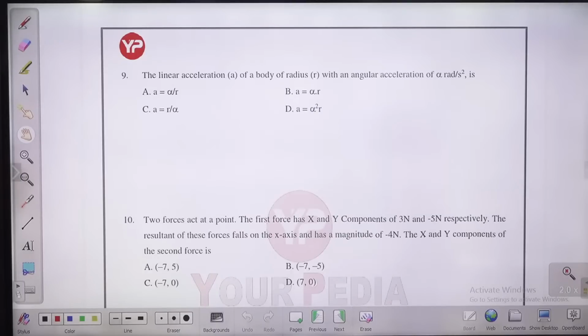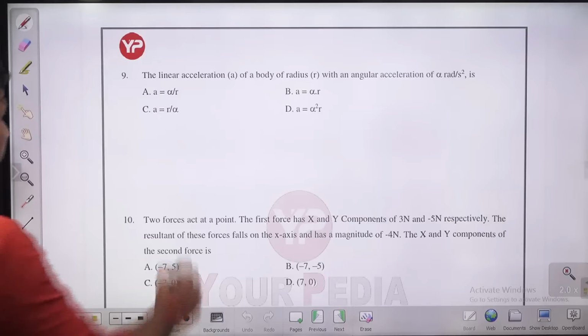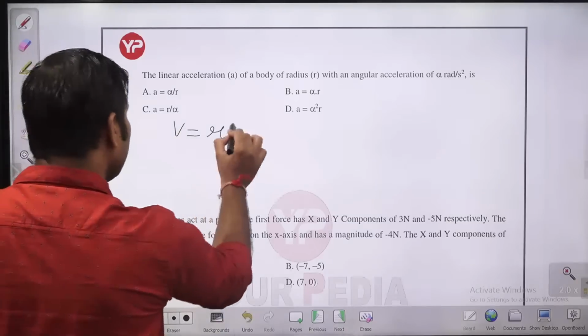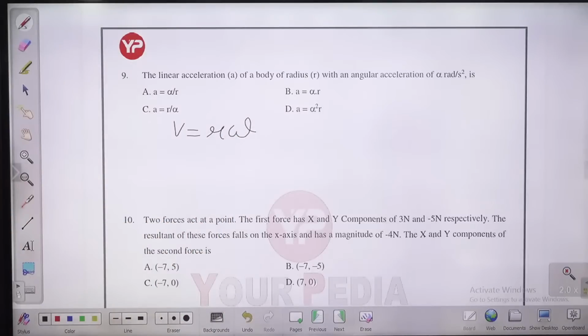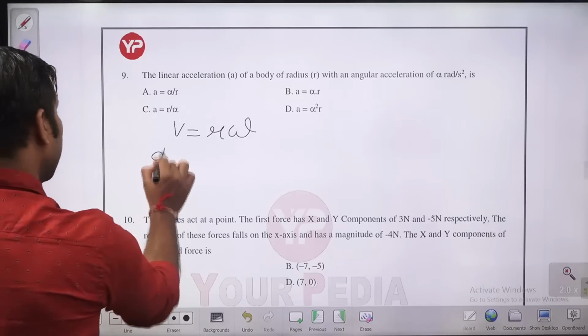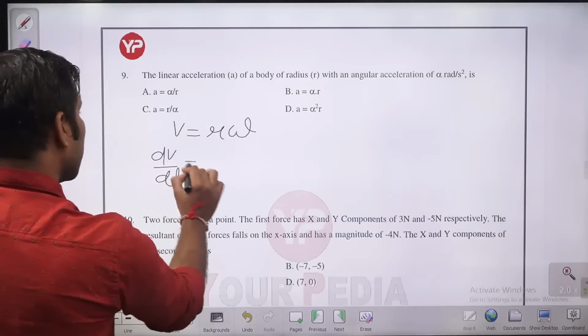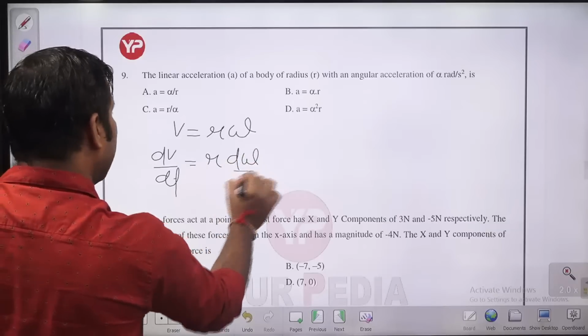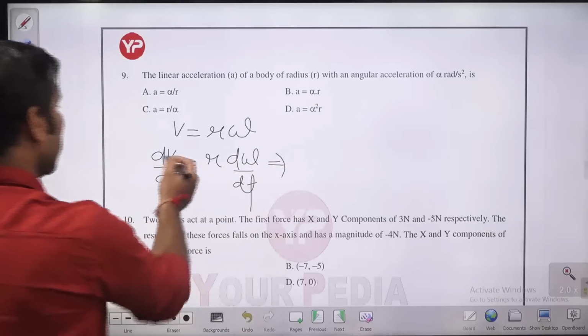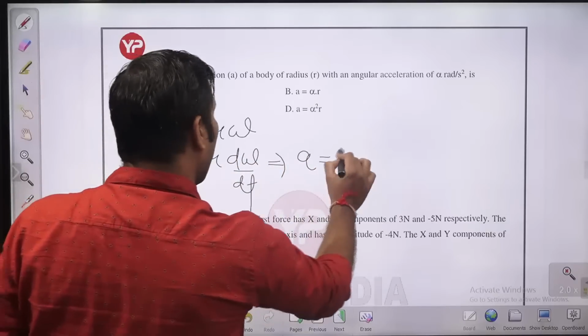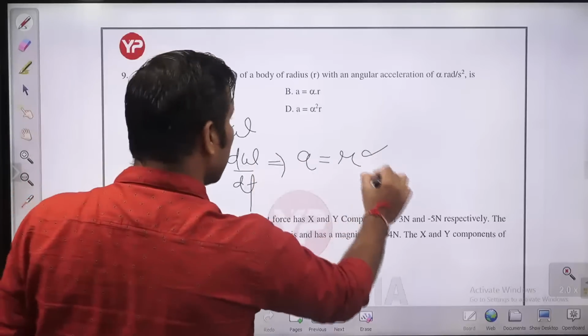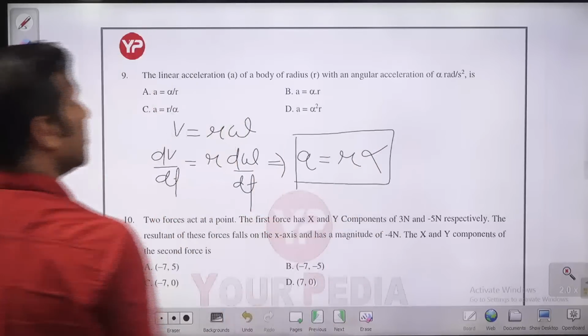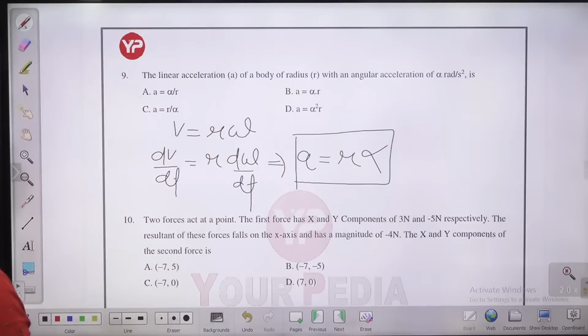Okay, you know, guys, what is the relationship between V and omega? V equal to R omega. This is the relationship. Okay, so if you differentiate both sides with time, what will you have? You will have dV by dt equal to R d omega by dt. So this is the linear acceleration A, R is the radius, and what is this? This is the angular acceleration alpha. So linear acceleration is equal to R alpha. That is the relationship between the linear acceleration and angular acceleration.